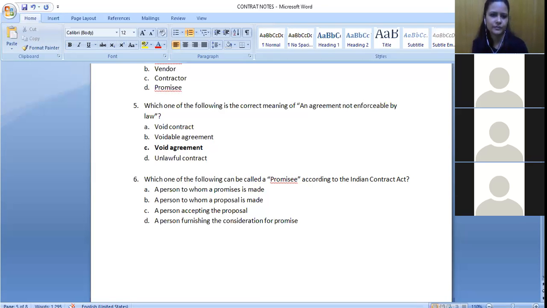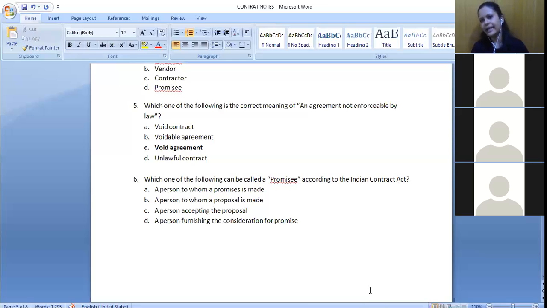So to whom the proposal is made. A person to whom a proposal is made is a promisee. Because the Act says the same, ma'am. It says that the person making a proposal is the promisor and the person accepting the proposal is the promisee. So here a promise will not be made, here a proposal will be made. So the person to whom a proposal is made will be a promisee.